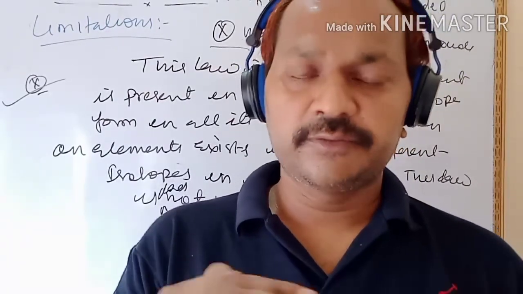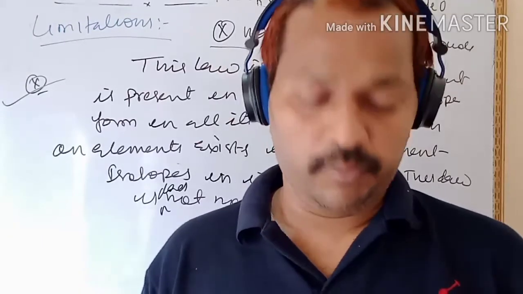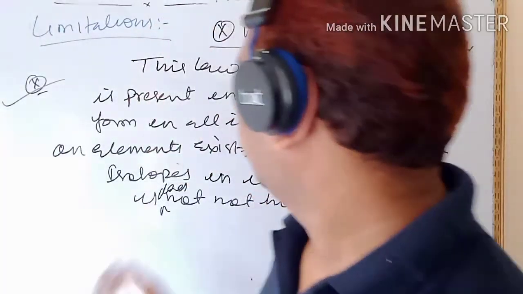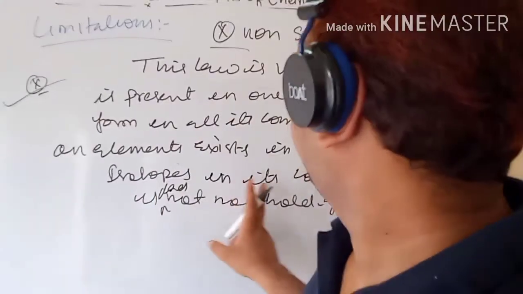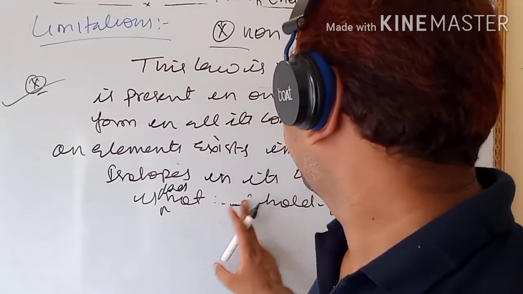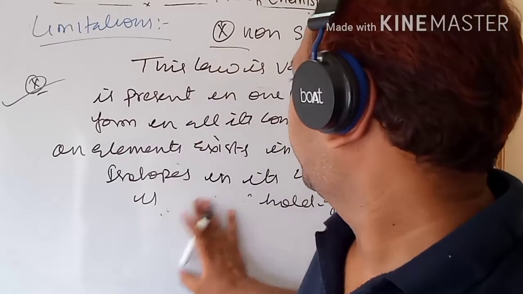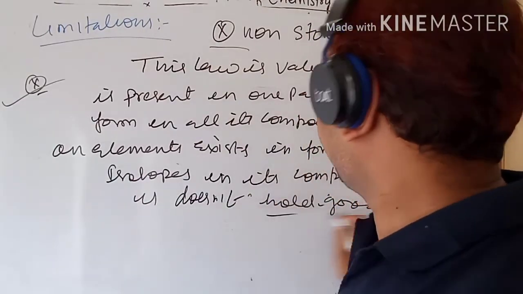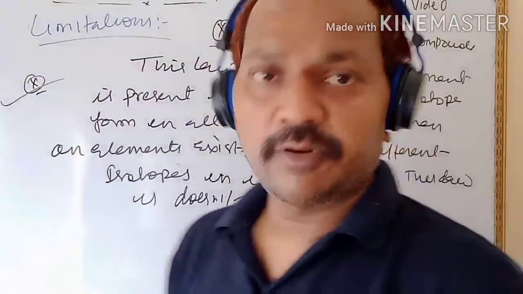So these topics we have covered in this law. The next law will come. So simply, this law does not hold good, that is the meaning. So this law is over now.